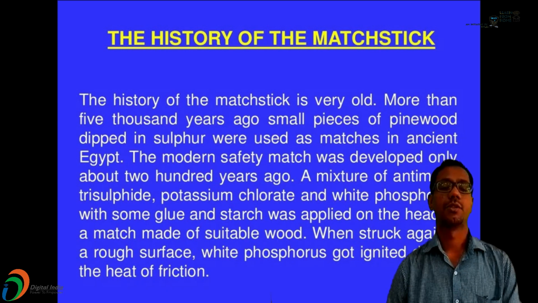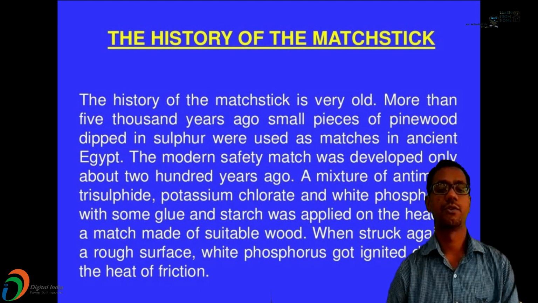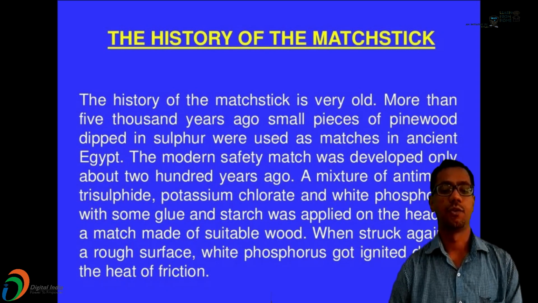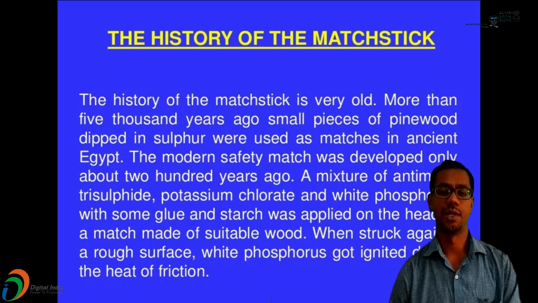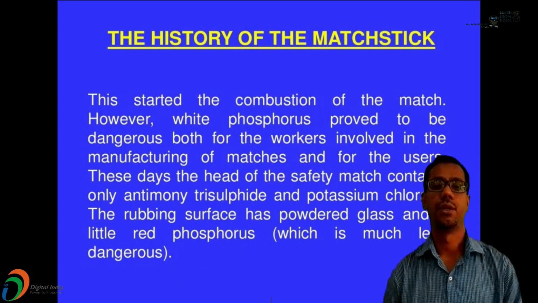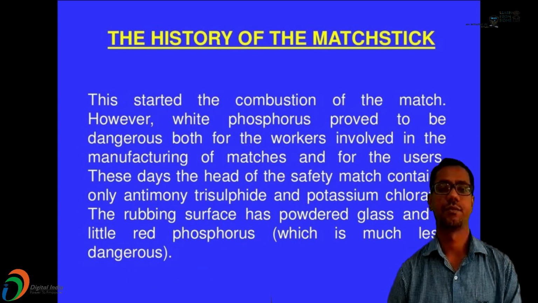This started the combustion of the match. However, white phosphorus proved to be dangerous both for the workers involved in manufacturing matches and for the users, because its ignition temperature is low, about 35 degrees Celsius, which is very close to our room temperature.